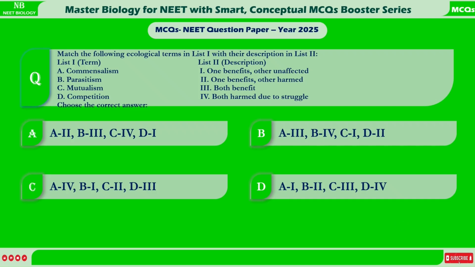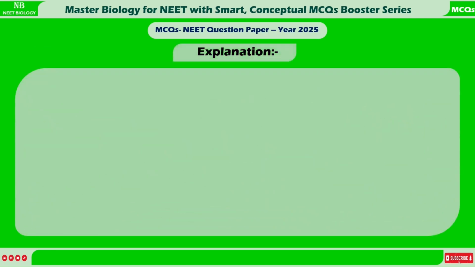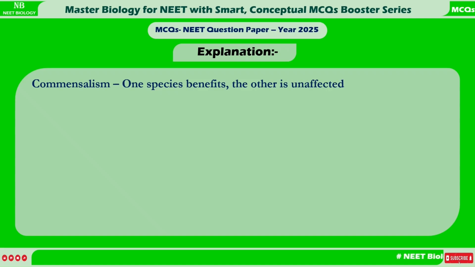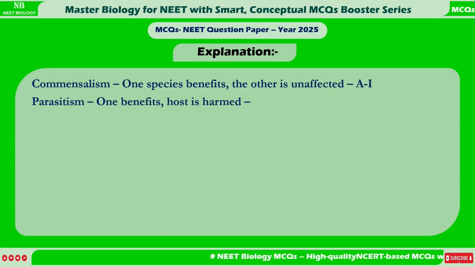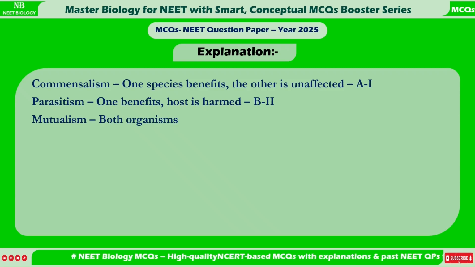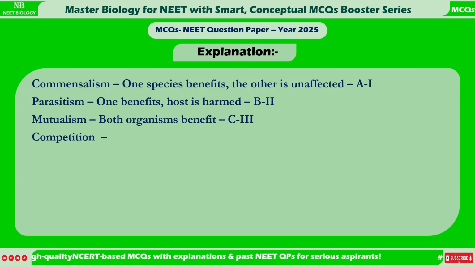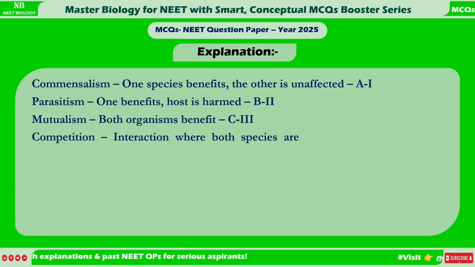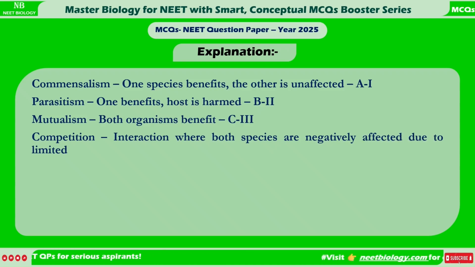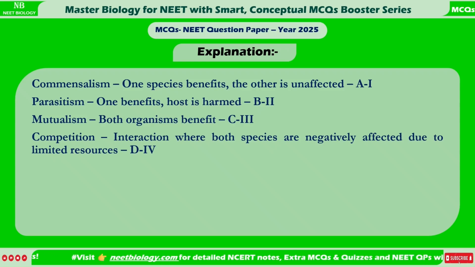Correct answer is D. A1, B2, C3, D4. Commensalism, one species benefits, the other is unaffected, A1. Parasitism, one benefits, host is harmed, B2. Mutualism, both organisms benefit, C3. Competition, interaction where both species are negatively affected due to limited resources, D4.